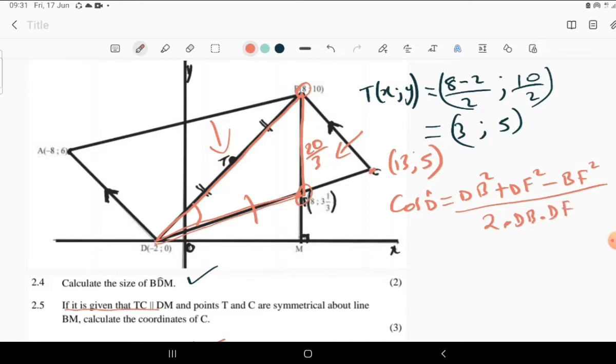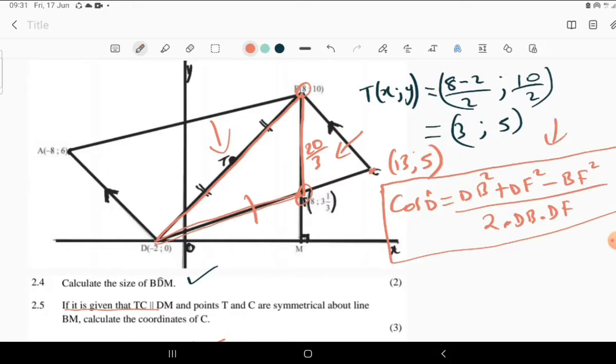I believe you are familiar with this formula for the cosine rule, because if you have all the sides, you can always calculate the angle of that triangle.